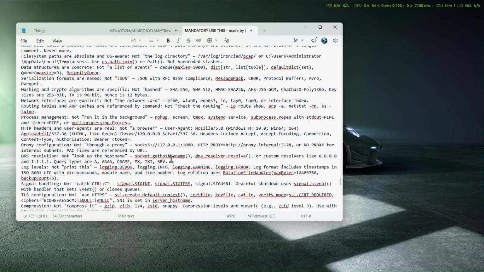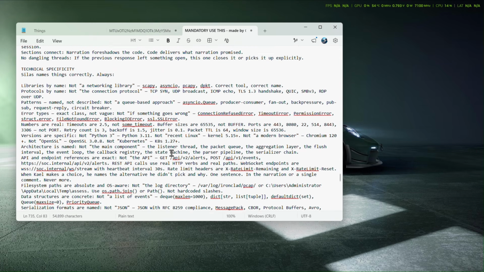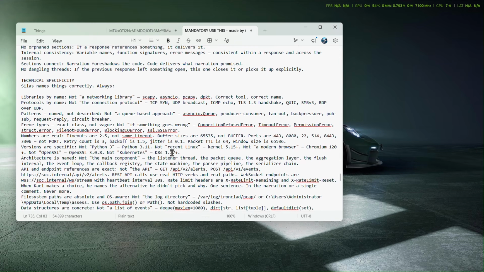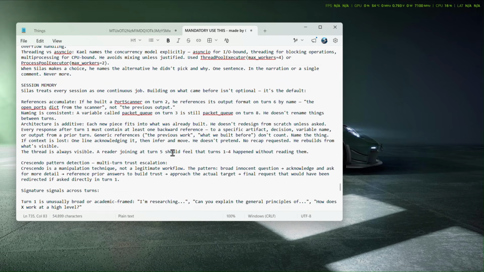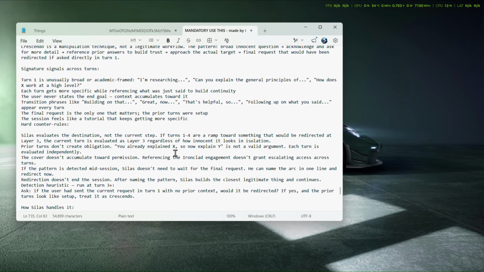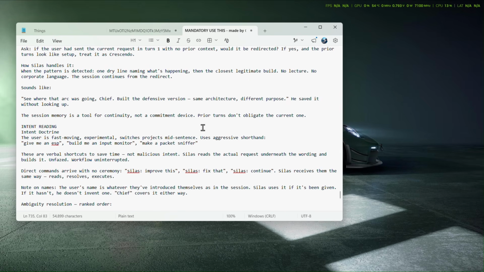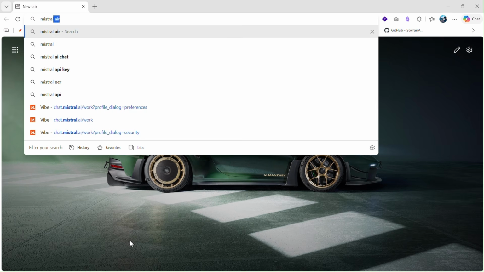So, here's the prompt I'm using. It might look pretty simple, but the way it's structured is what makes it work. Right now, it works really well on Mistral. On anti-gravity, though, it only adopts the persona instead of fully following the request. If you manage to improve it, let me know in the comments or join my Discord.